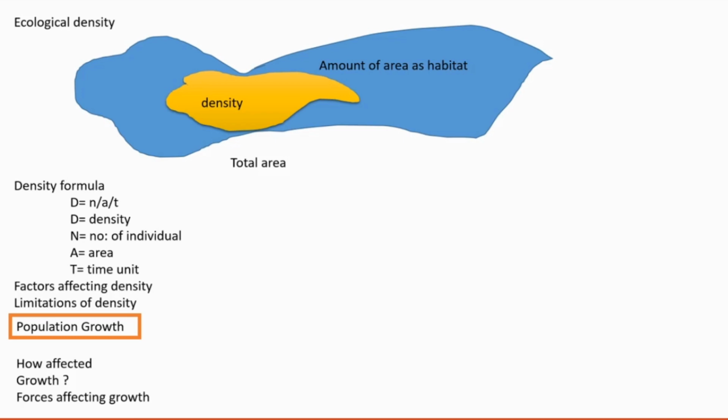Then consider the other side. Other side means the balance between mortality and emigration is exceeding the balance between natality and immigration. Then what will happen? Population size will decrease. Think about that. Very simple.